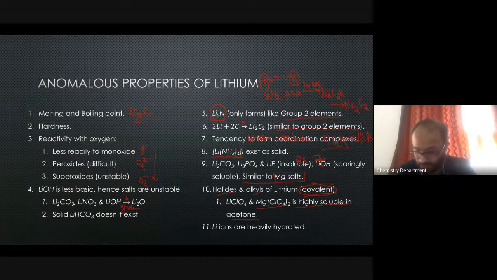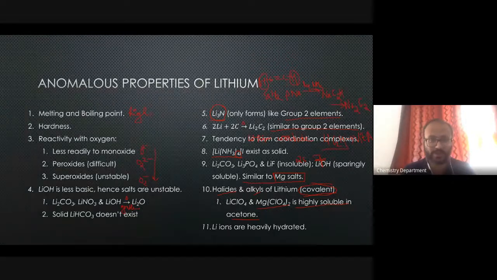Now, as I told you, there are other elements also exhibiting this property of diagonal relationship, for example, beryllium and aluminum. Beryllium and aluminum also show diagonal relationship, which we will be discussing as we move forward.